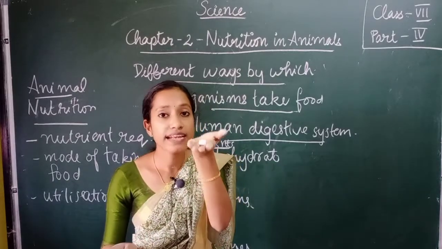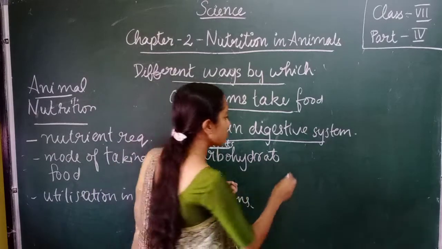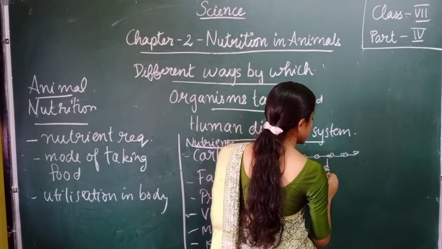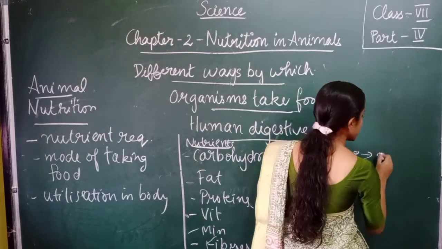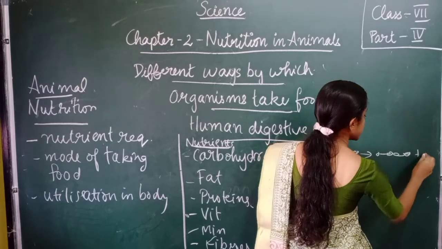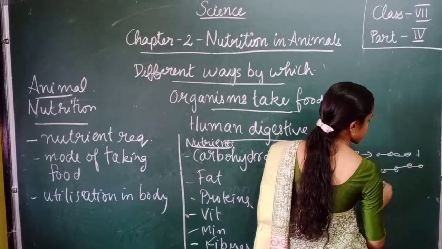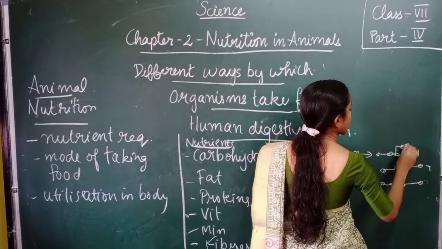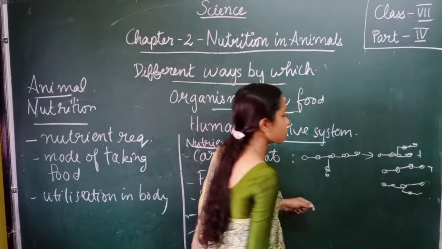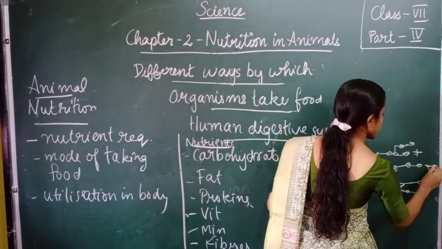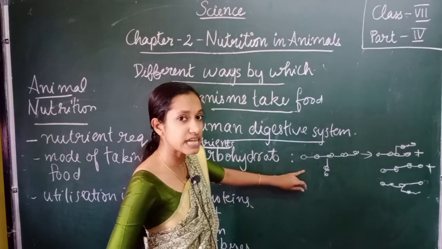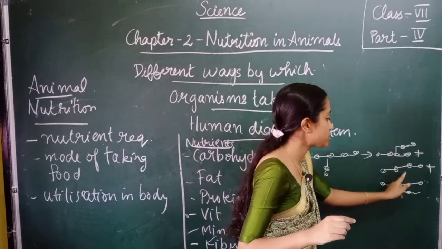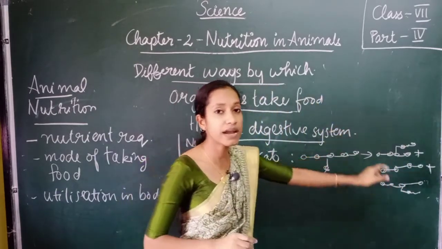So this complex substance needs to be broken down into small simpler units.